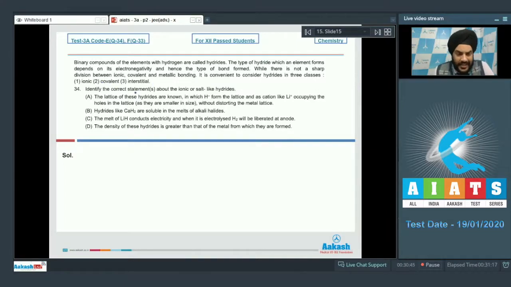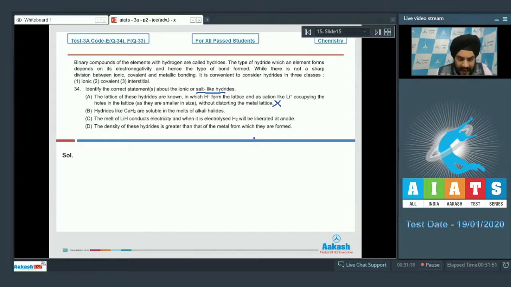Let us look at question number 34 now. Identify the correct statements about the ionic or the salt-like hydrides. Option A says the lattice of these hydrides are known, in which H- forms the lattice and cations like Li+ occupy the holes in the lattice without distorting the metal lattice. So this is not correct, students. What happens is the hydride ions are present in the interstitial sites of the metal forming the lattice.